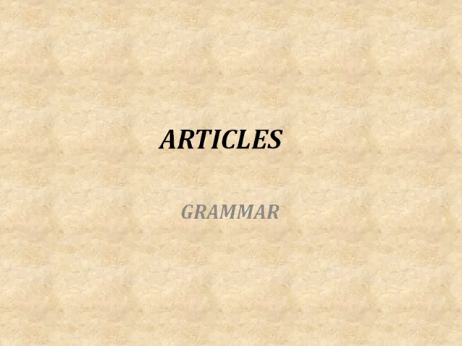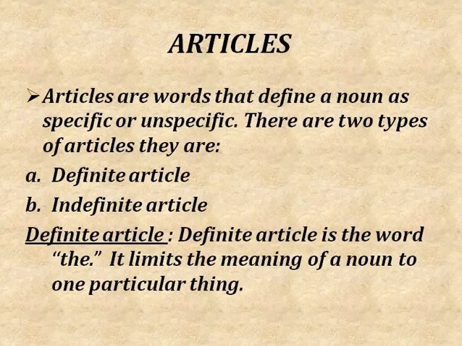Hi everyone. In today's session, we are going to learn about articles. In English, there are two articles. They are definite article and indefinite article. Articles are the words that define a noun as specific or unspecific.